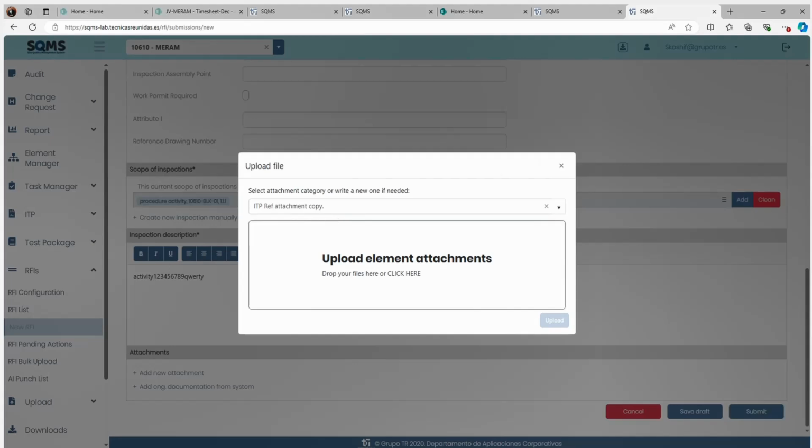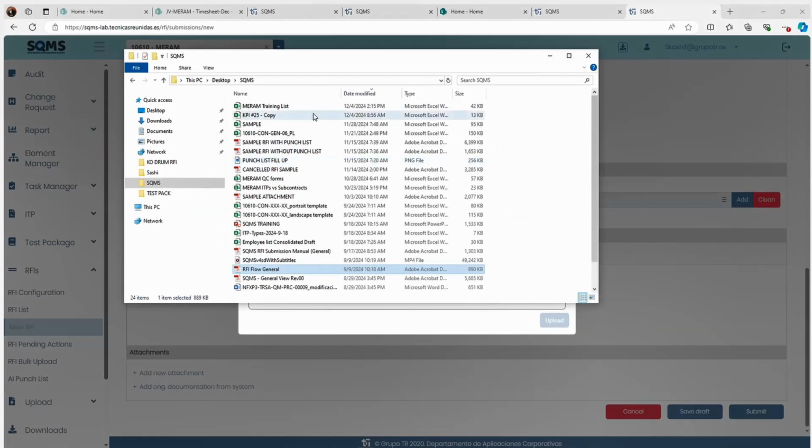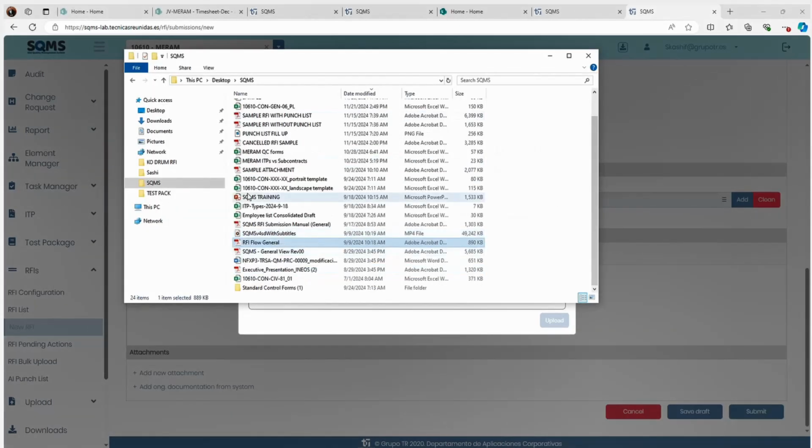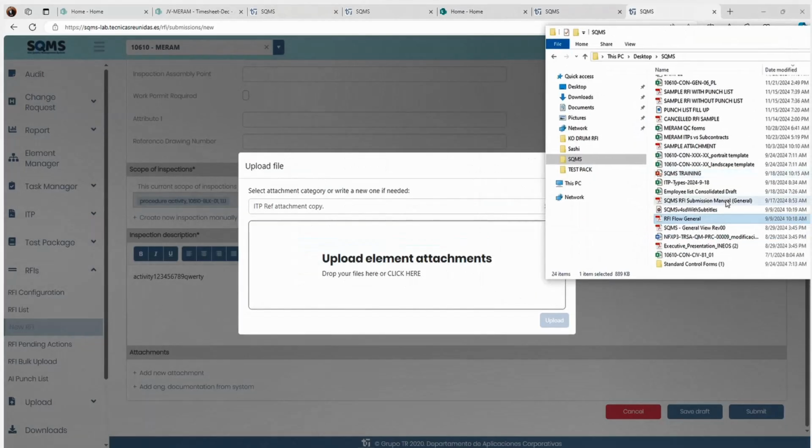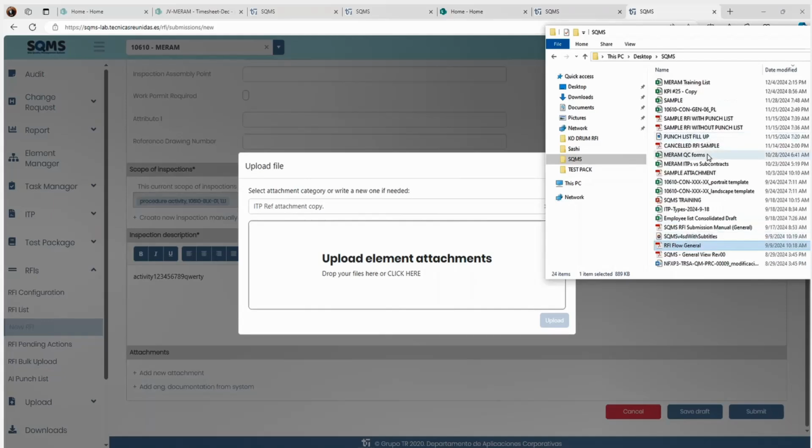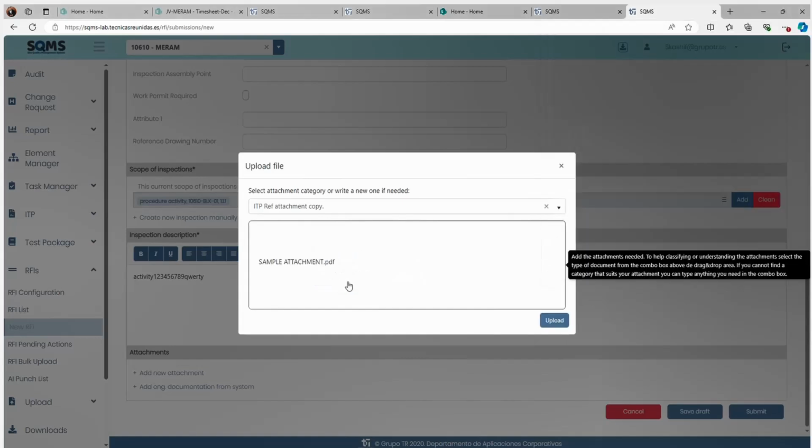You all don't need to do anything special in the system. Whatever document you want to attach will be in your system, right? So you just have to drag and drop, nothing more than that. For example, this is one of the attachments. Just drag and drop, that's it. It has come here.